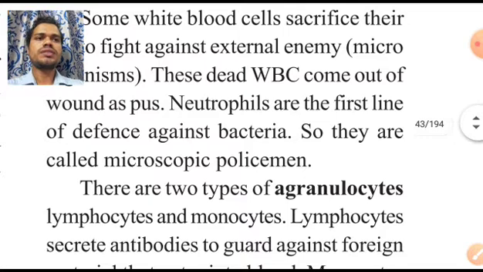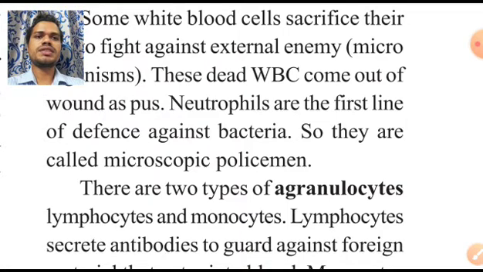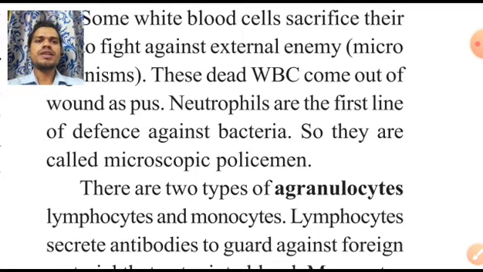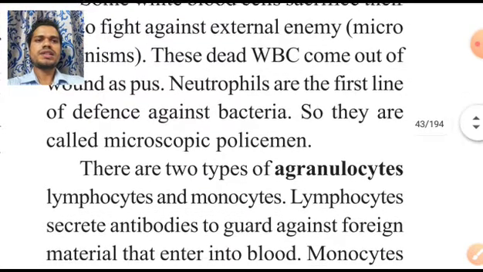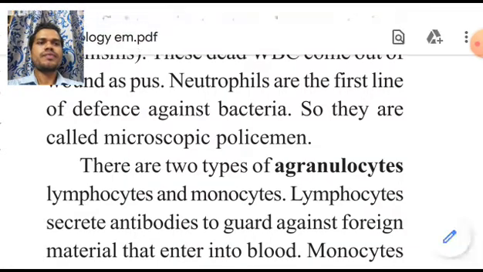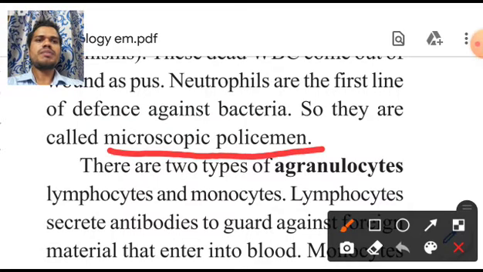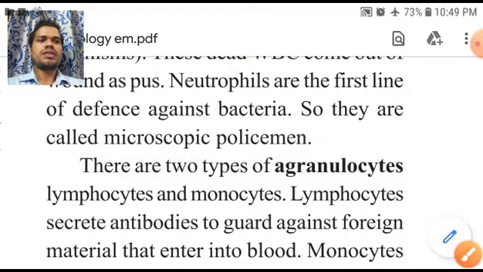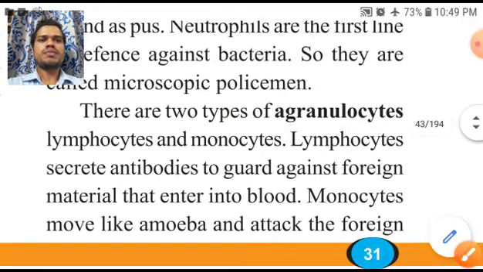Next, neutrophils are the first line of defense against bacteria. So in the examination there is a chance of being asked what is the first line of defense inside of our human body. Then you can write that neutrophils are the first line of defense against the bacteria. So they are called microscopic policemen. Okay, which cells are called microscopic policemen? Neutrophils. Neutrophils are called microscopic policemen.